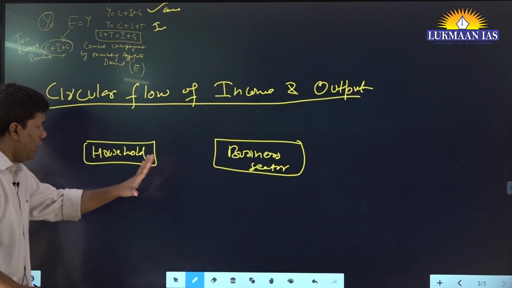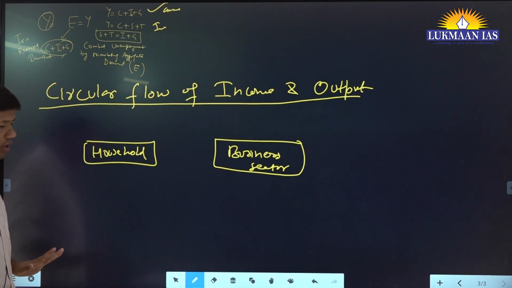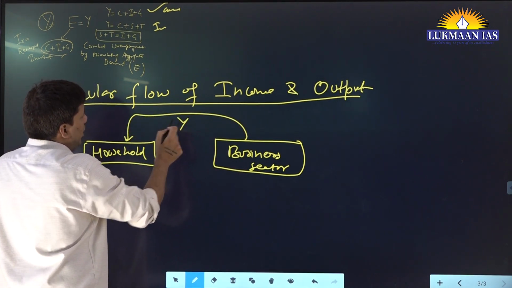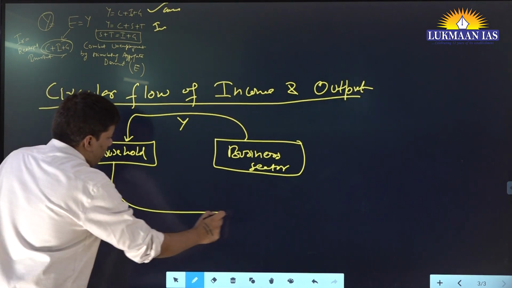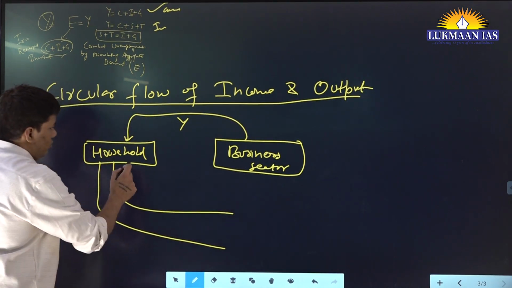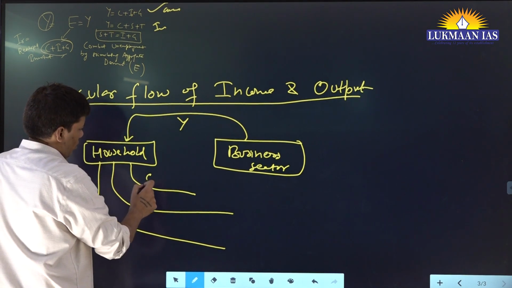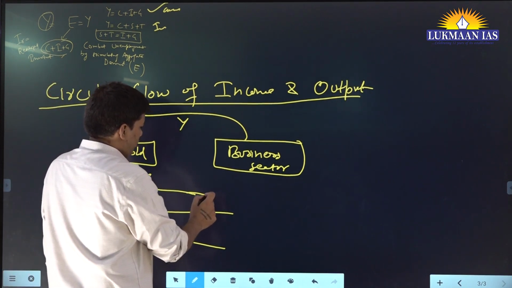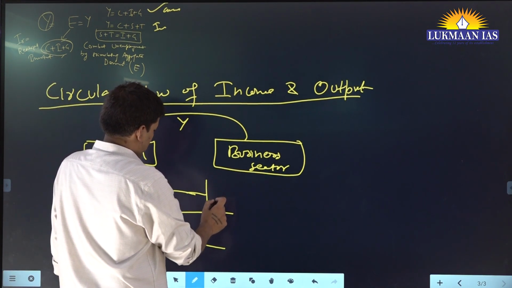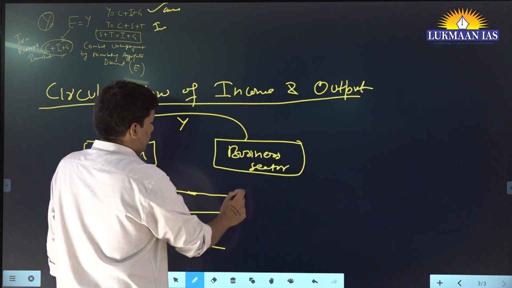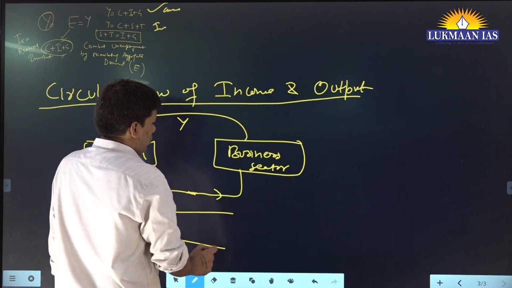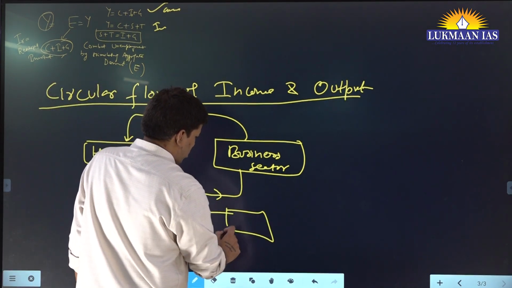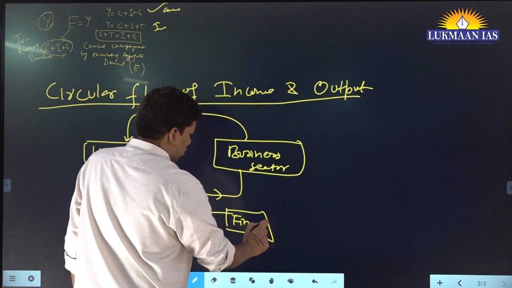In any economy there is a business sector and there are households. Now there is a circular flow. From Y, and Y is divided into three parts. Consumption will go to businesses, right? And saving will go to financial markets.